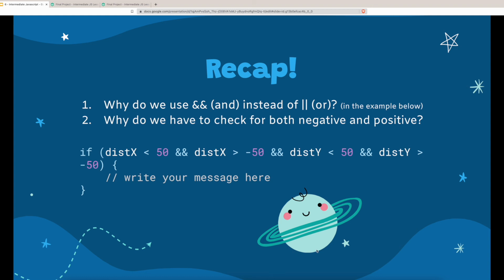For example, let's imagine here this cute little planet is our avatar. If we only had Dist_x is less than 50, that meant the if statement would run and display the message, even if we're outside the avatar. So as long as we're to the left of the avatar, then it would return true. And the same goes for Dist_y.